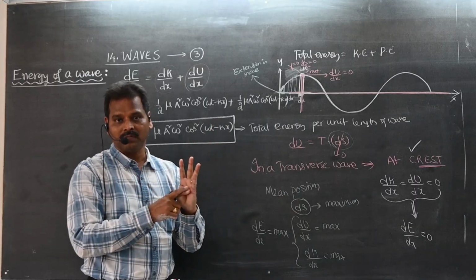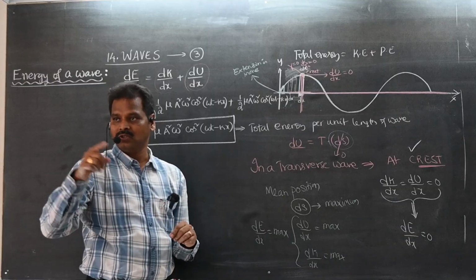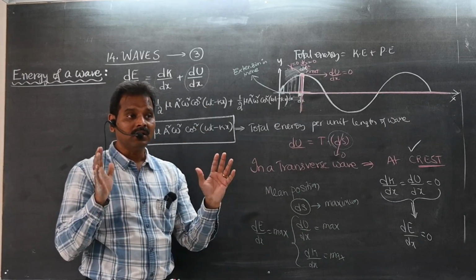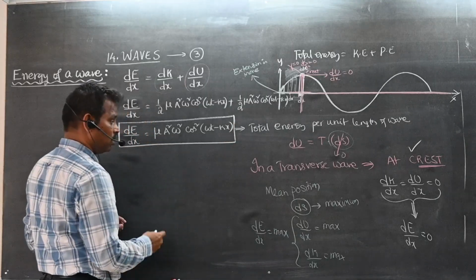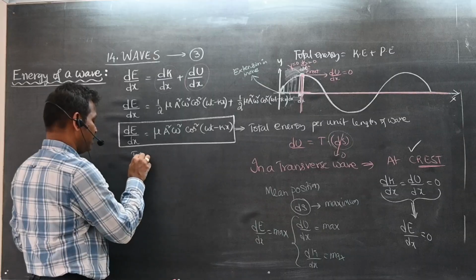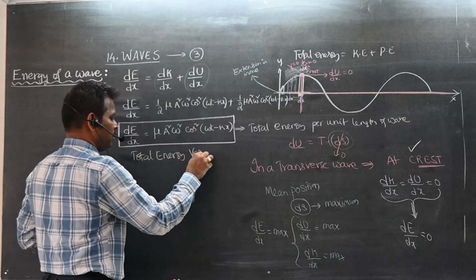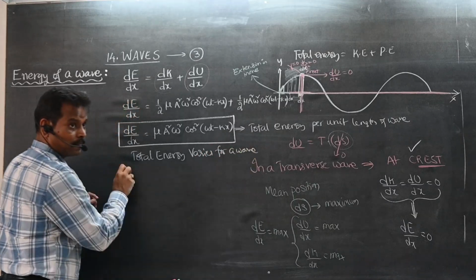If you see Bernoulli's theorem, or the law of conservation of energy in the case of a freely falling body, the total energy remains constant. Kinetic energy changes, potential energy changes, but total energy is constant. But here total energy is not constant. So total energy varies for a wave.